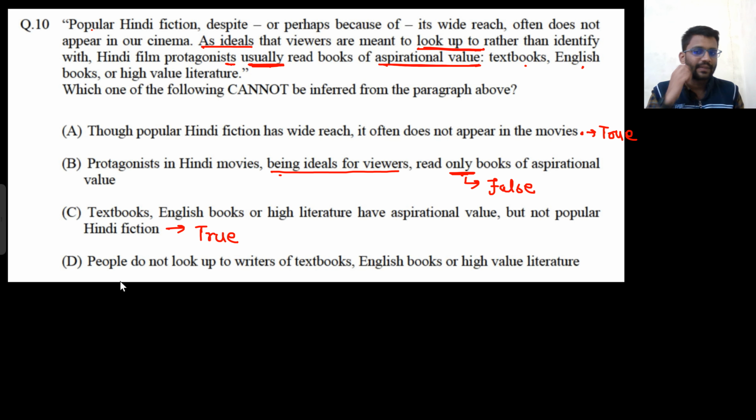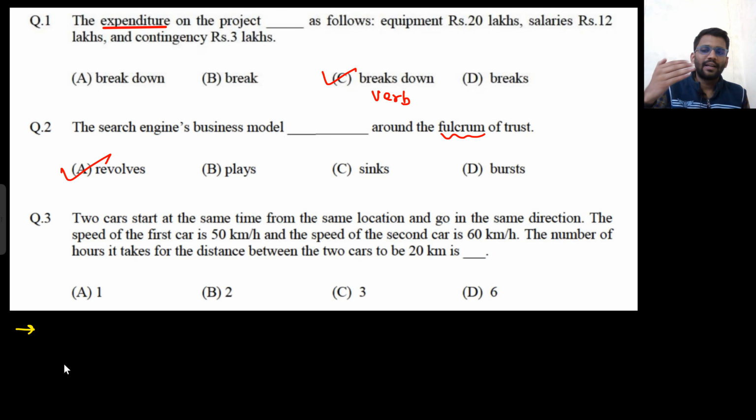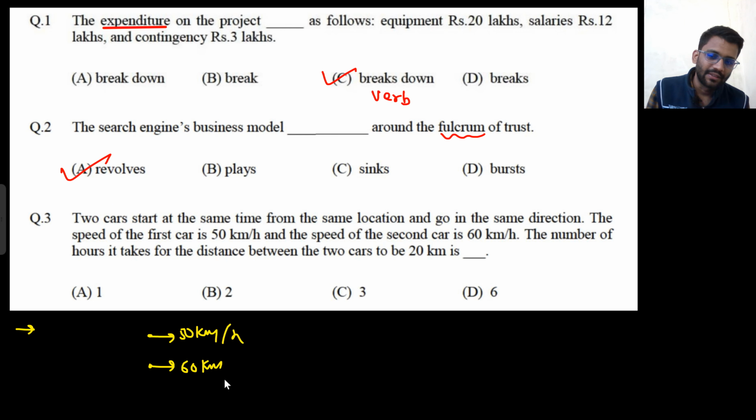Now third one, very easy question, very straightforward. We have also seen these kinds of questions a lot of times. Two cars start at the same time from the same location and go in the same direction. One is moving with 50 kmph and the second one is moving with 60 kmph. Initial distance is 0. The number of hours it will take for the distance to be 20 km. So this would be going with the relative speed of 10 km, right? This is 50, this is 60.